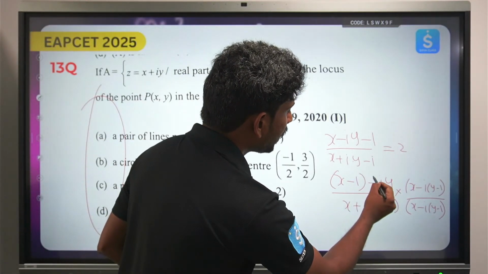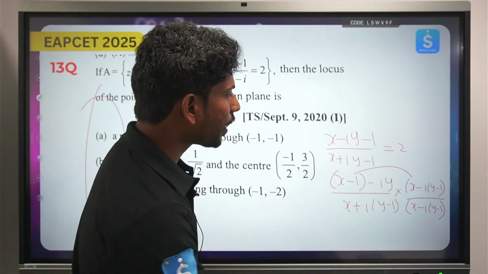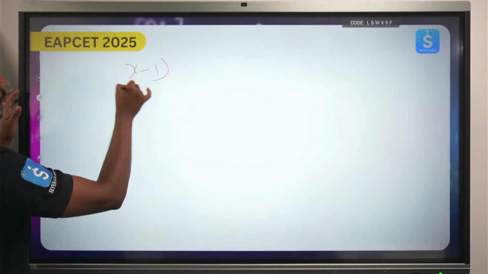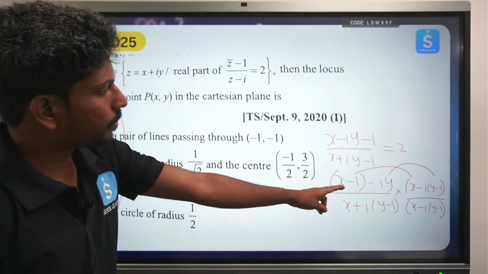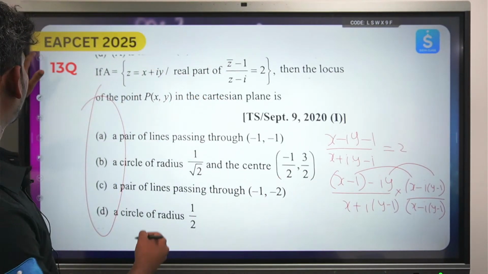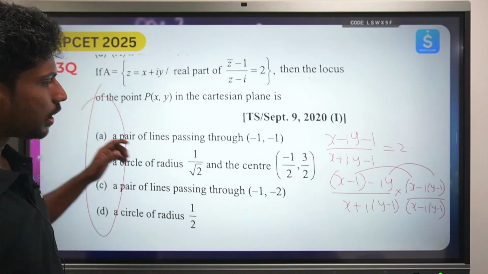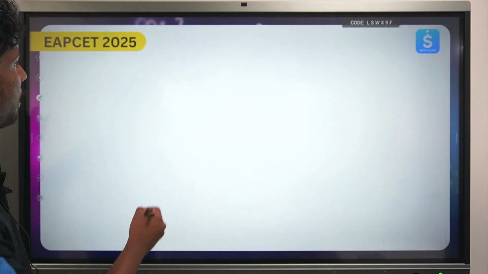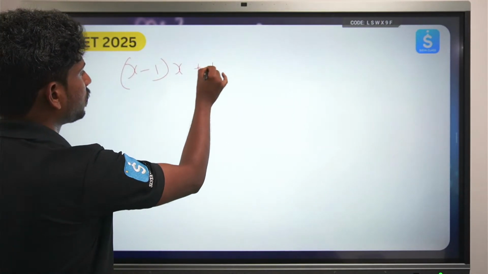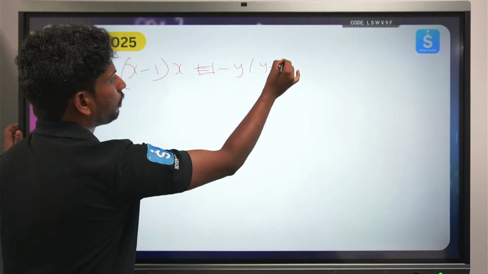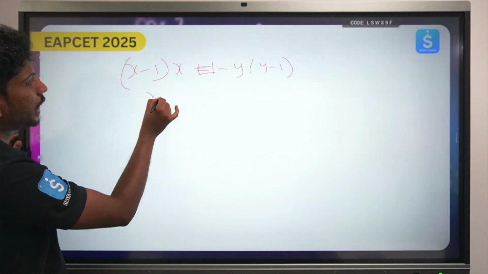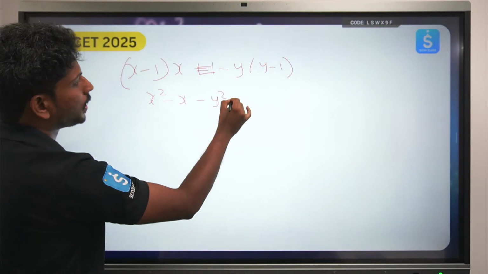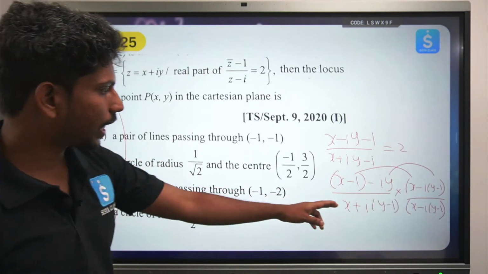The real part will be x minus 1 into x, and iy into y minus 1. So x minus 1 into x, and iy into this, so minus of minus is plus, and i square is minus 1, so minus y into y minus 1. So this will become x square minus x minus y square, and this will become plus y. Okay, I hope I have done all the calculations perfectly.